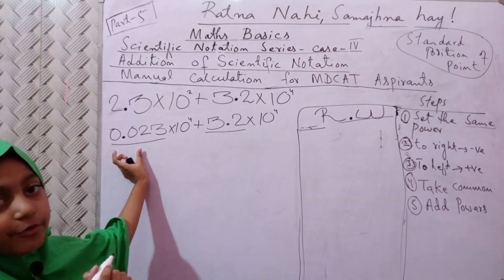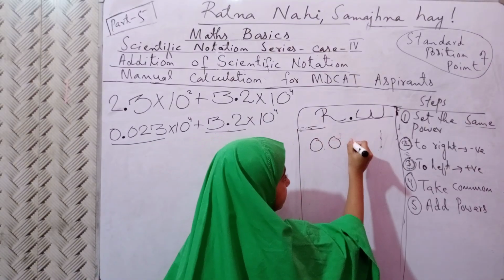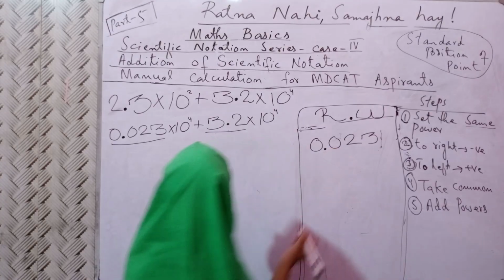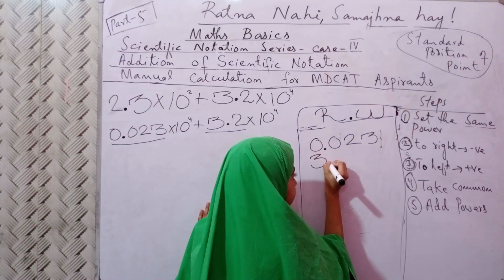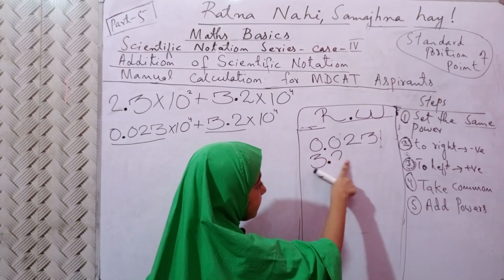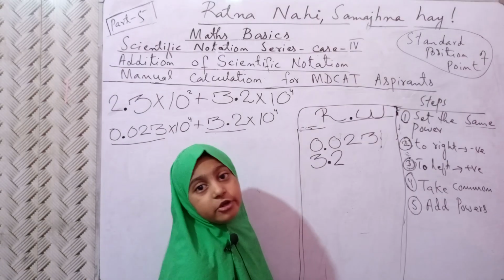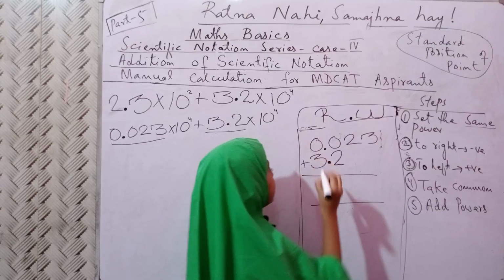First of all, 0.023, 3.2. And recall every time: point below point and number below number. Make a line and plus sign.